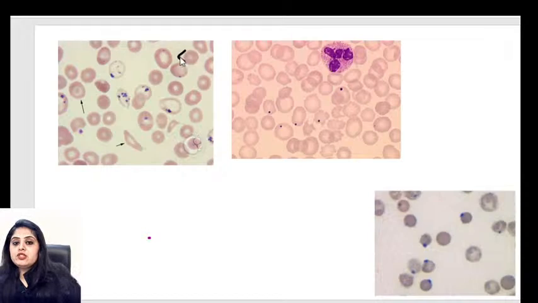So look at these 2 pictures, guys, the 2 pictures that I've labeled over here. If you see the overall color, look at the red blood cells, look at the color of the red blood cells.